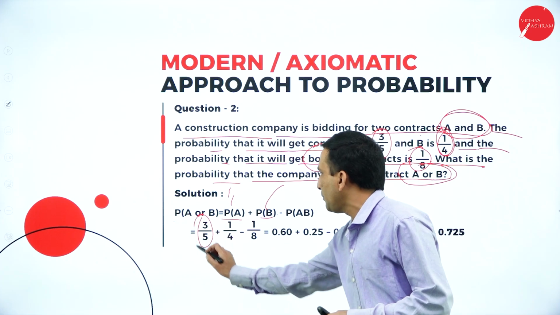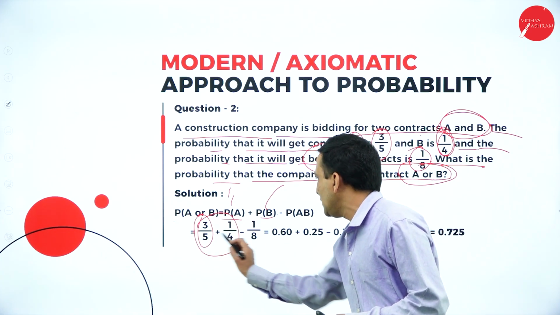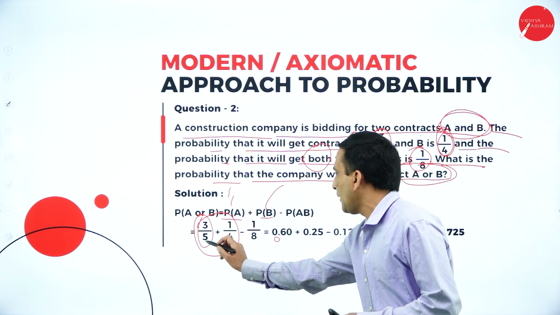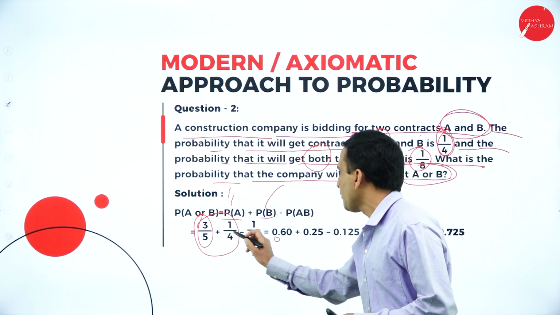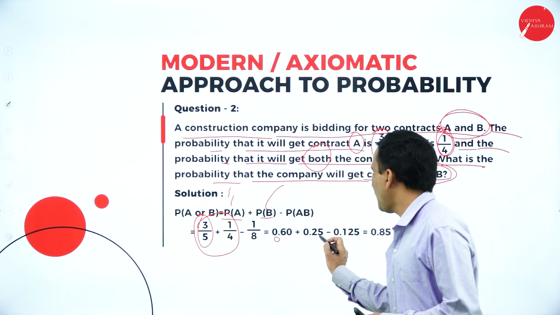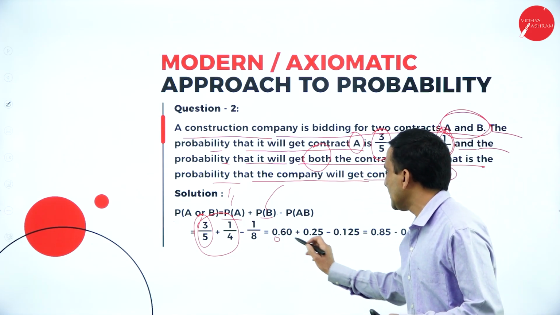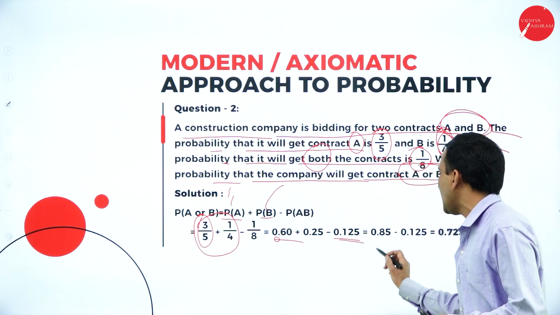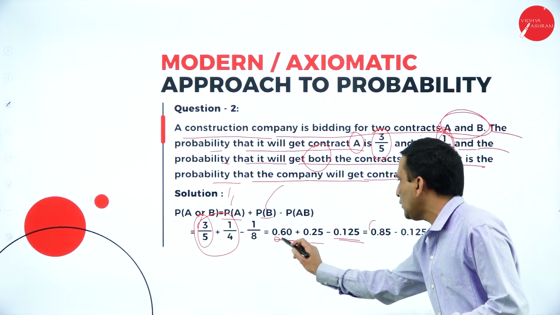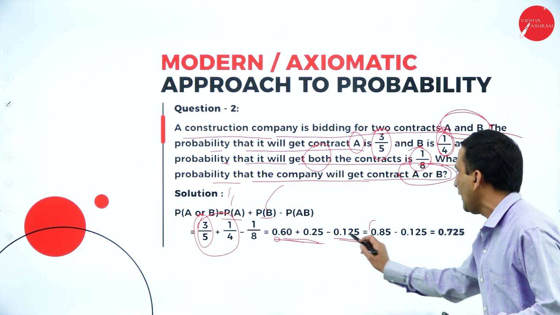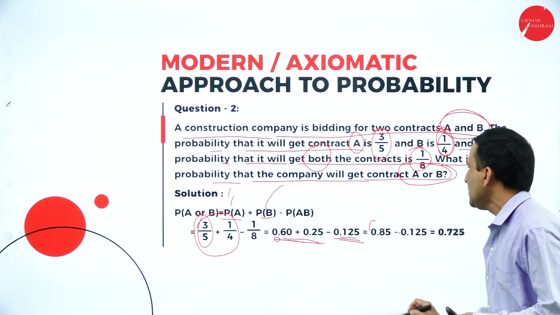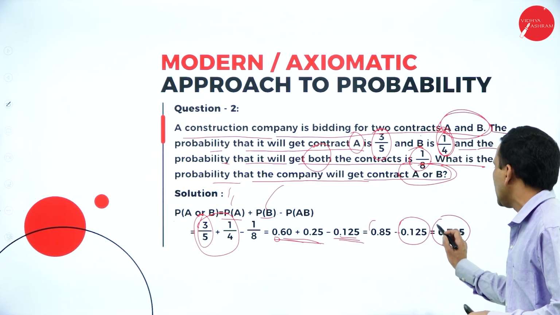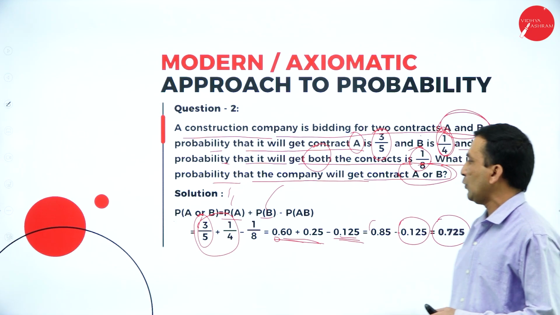If you simplify, directly we can divide the fraction values: 3 by 5 is 0.60 plus 1 by 4 is 0.25. From this we subtract 1 by 8. If you add together, we are getting 0.85. From this we need to subtract the chance of both, 0.125, so the chance of getting will be 0.725.